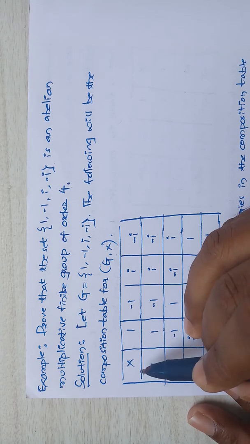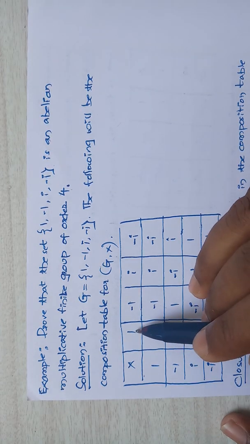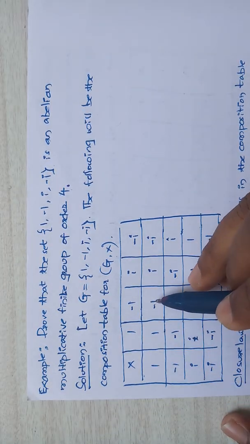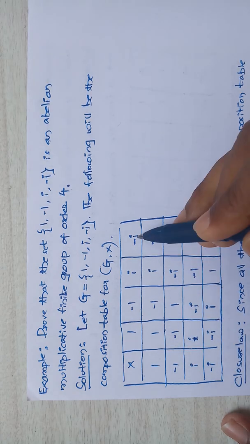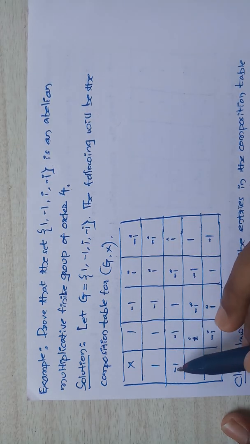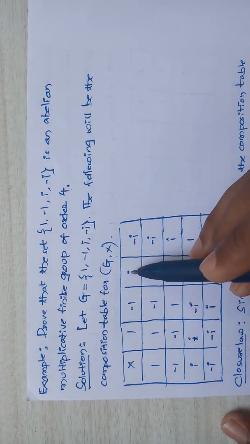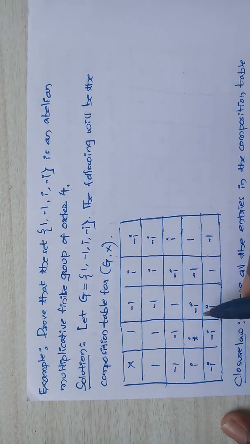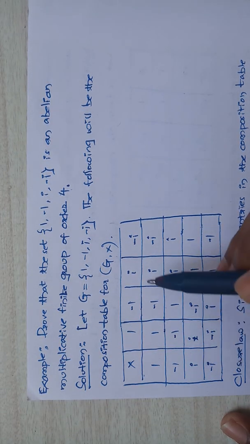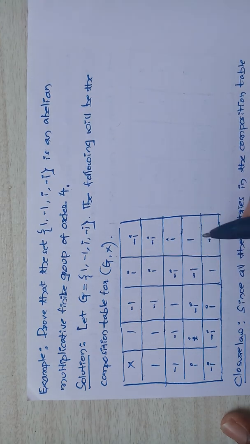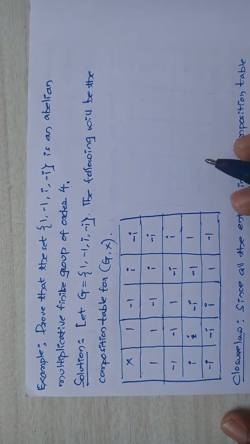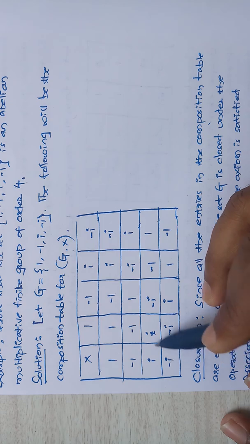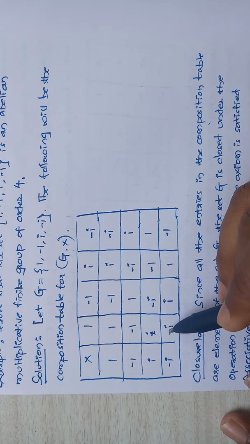Here multiplication is a binary operation. So you write 1, minus 1, i and minus i along the top and side. 1 into 1 is 1, 1 into minus 1 is minus 1, 1 into i is i, 1 into minus i is minus i, minus 1 into 1 is minus 1, minus 1 into minus 1 is 1, minus 1 into i is minus i, minus 1 into minus i is i, and so on. Here i into i is i square, and you know that i square is minus 1.